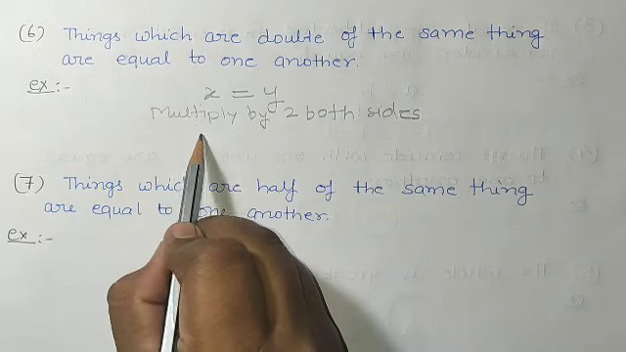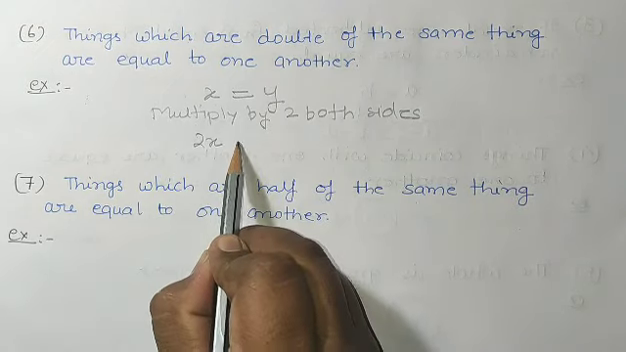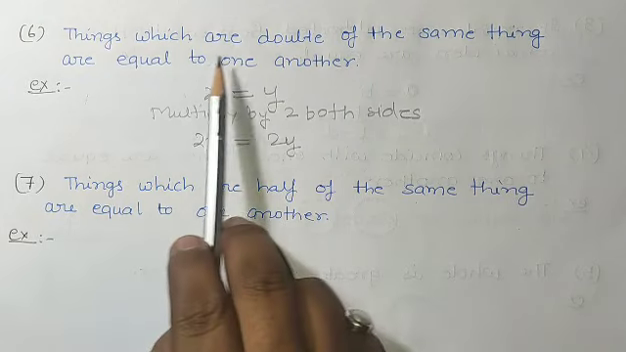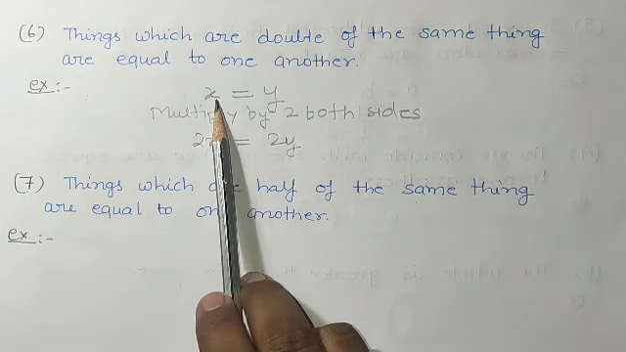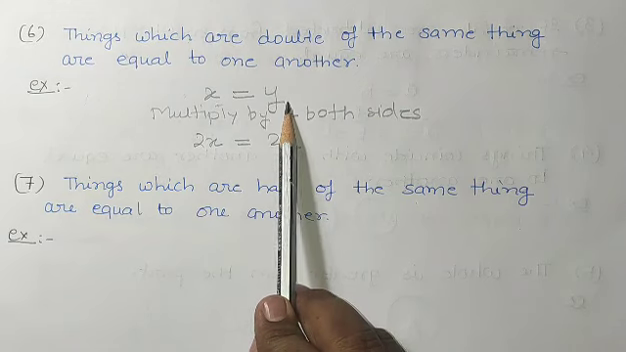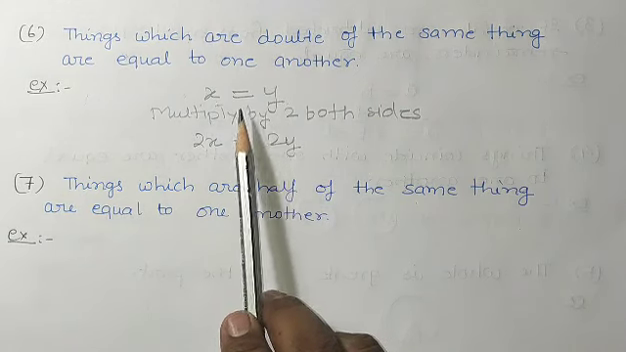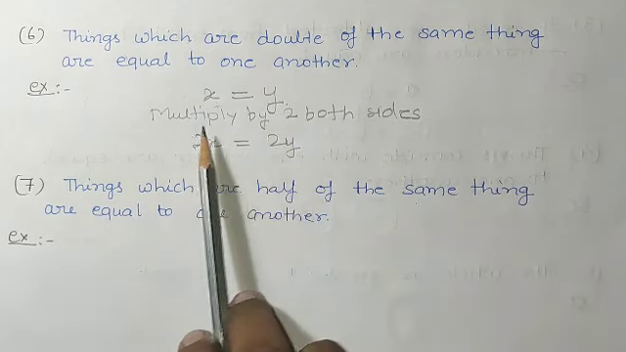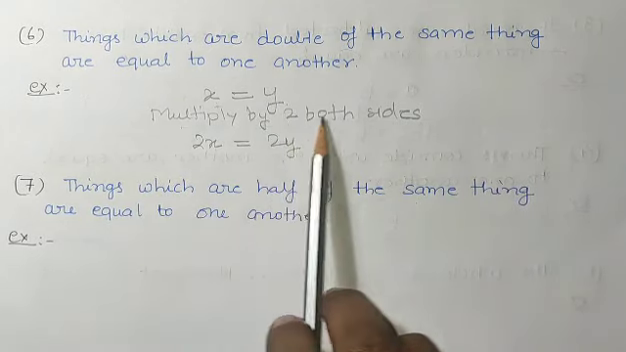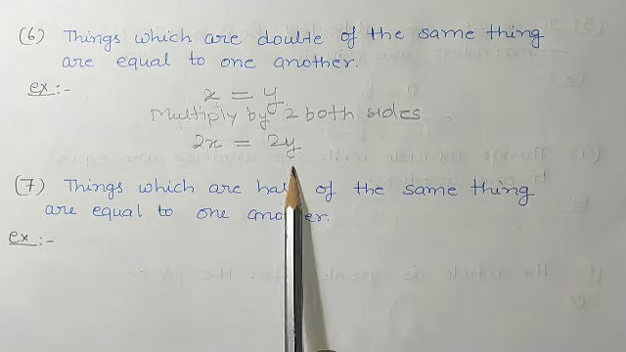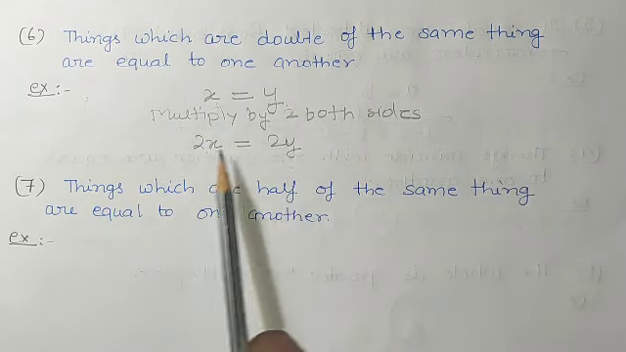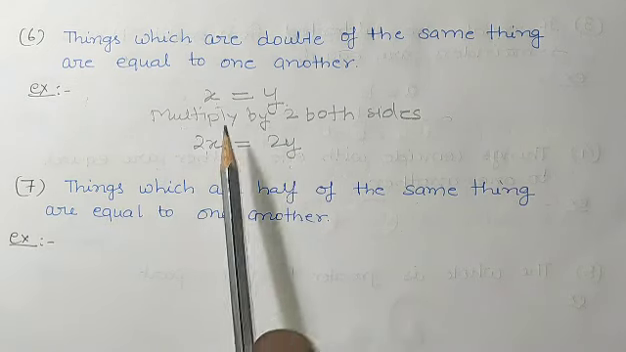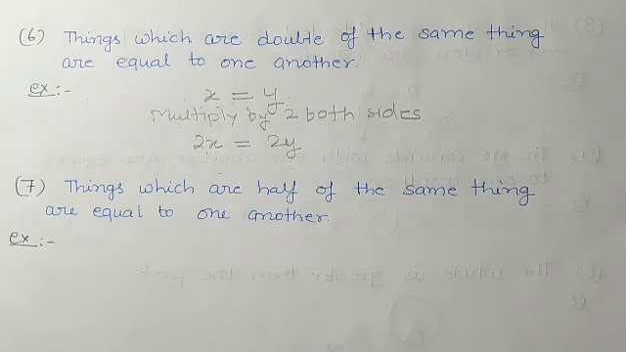What you will get? In the left hand side you will get 2x, in the right hand side you will get what? 2y. So see, things which are double of the same thing, means same thing was what? X is equal to y. Okay, and when we multiply this x is equal to y by 2 both sides, what we will get? 2x is equal to 2y, means now these doubles are equal. So you can say that things which are double of the same thing are equal to one another.